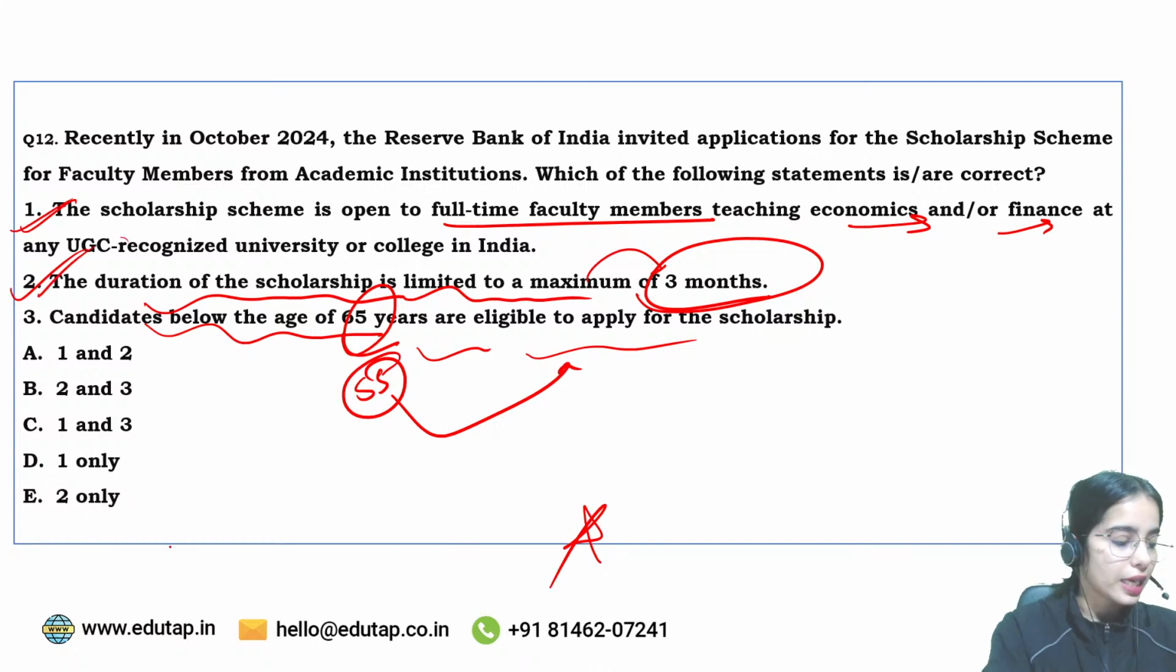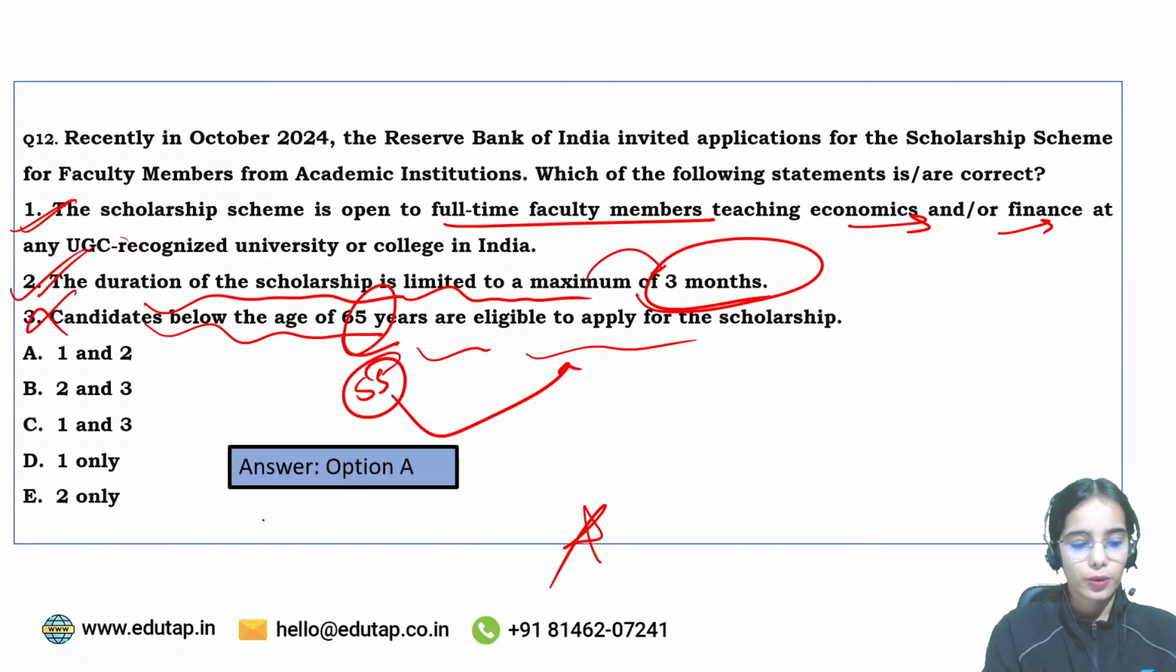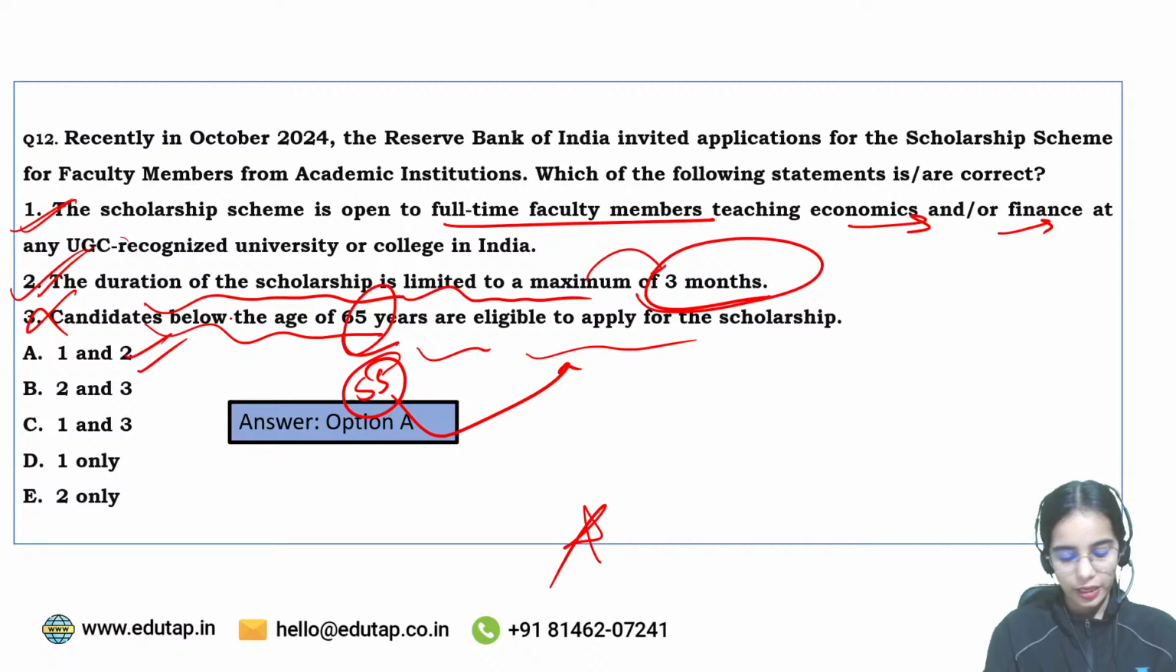So 1 and 2 are correct. The third one is wrong. Okay, so first and second are correct. The third one is wrong.